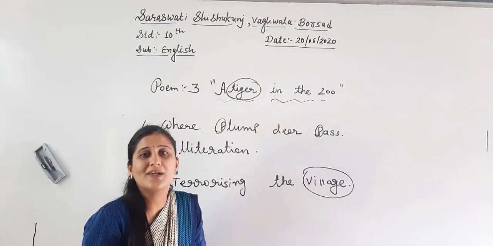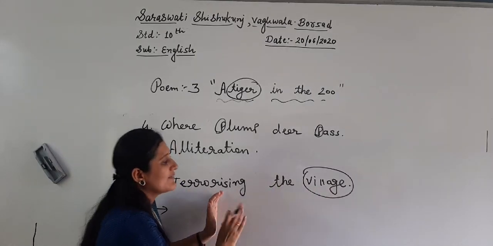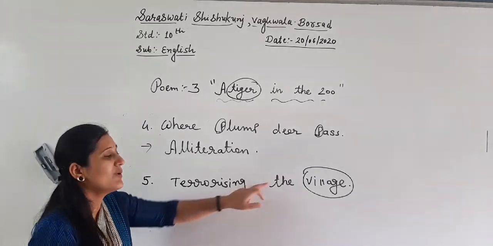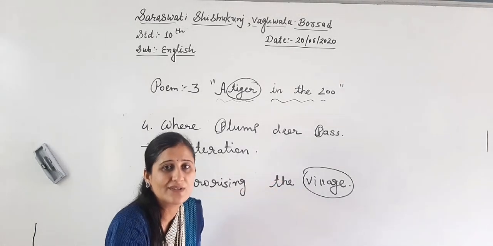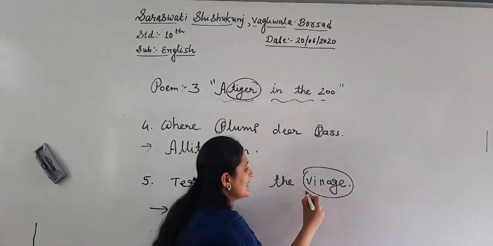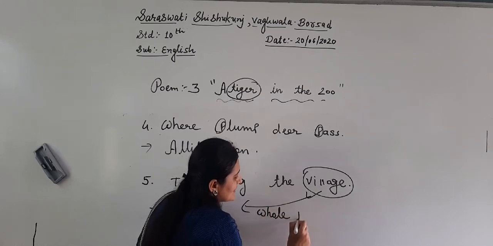Possible? So what should be the answer? Villagers. Terrorizing the village means the tiger is terrorizing not the village but the villagers. Not village but villagers. So this word shows the whole part.